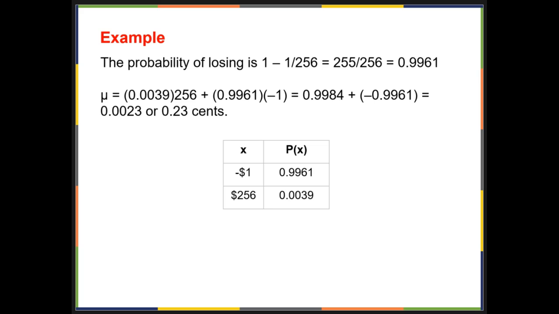So mu equals 0.23 cents. You would, on average, expect to win approximately 23 cents for each game you play. However, each time you play, you either lose $1 or profit $256. So the 23 cents is the average or expected win per game after playing this game over and over.